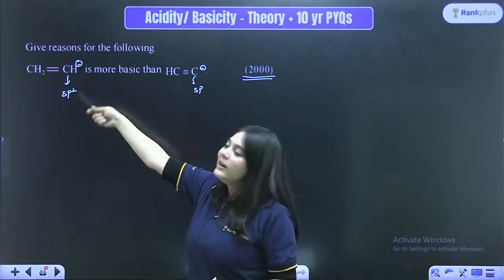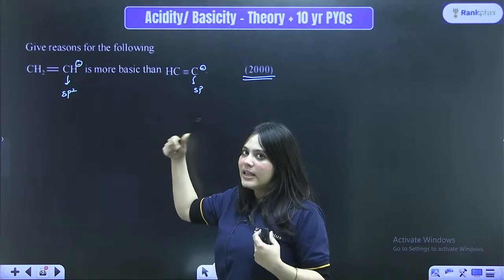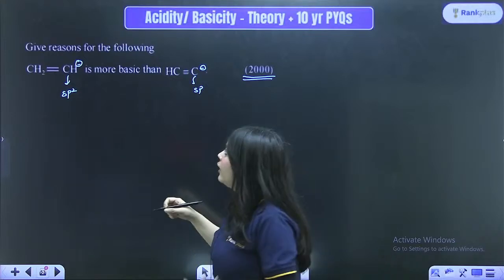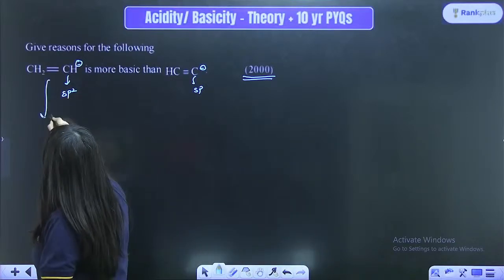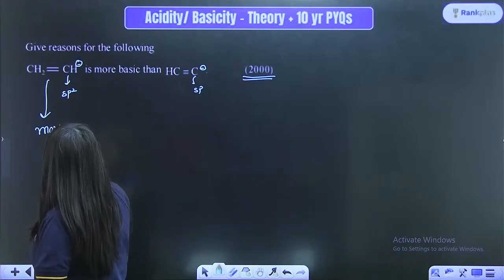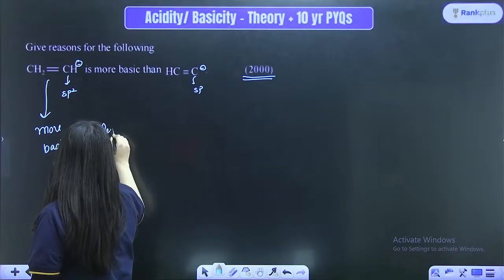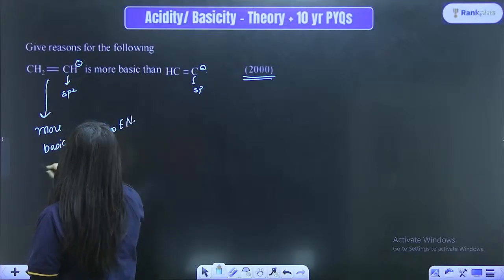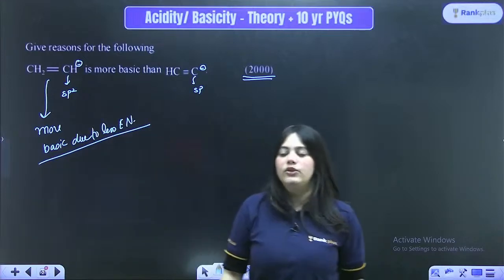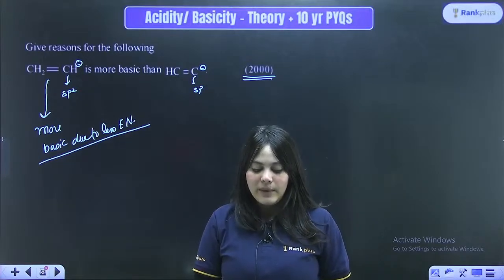But this one will definitely give away the negative charge easily because it is less electronegative. So this is more basic, due to less electronegativity. Simple.